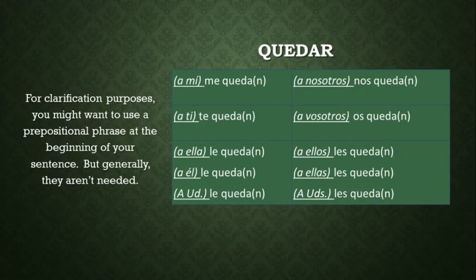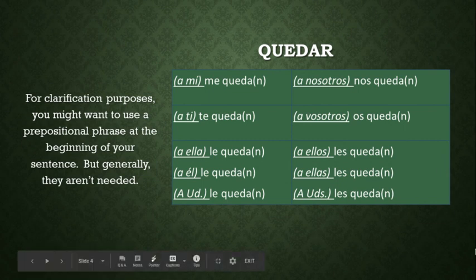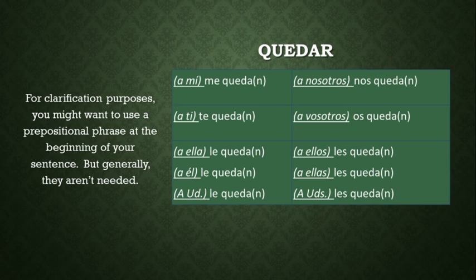For clarification purposes, you might want to use a prepositional phrase at the beginning of your sentence, but they're not always needed. Generally they're not needed. Sometimes they are needed. We need to use a prepositional phrase with our third person, le and les, because they could refer to more than one person. But with me and te and nos and os, they're completely optional. We don't have to use them.